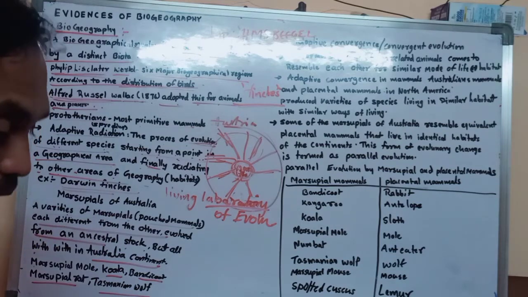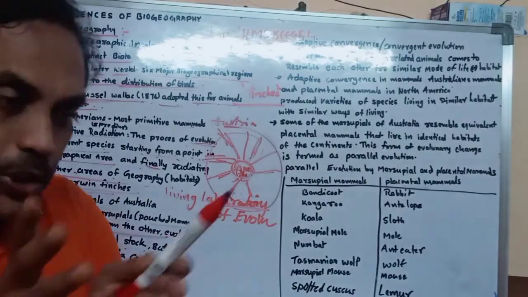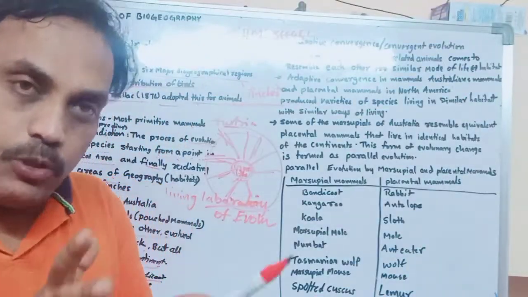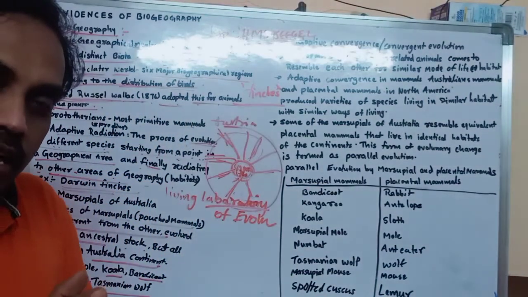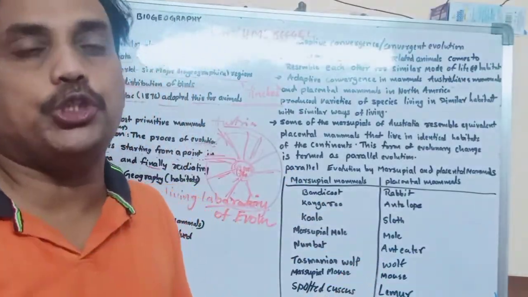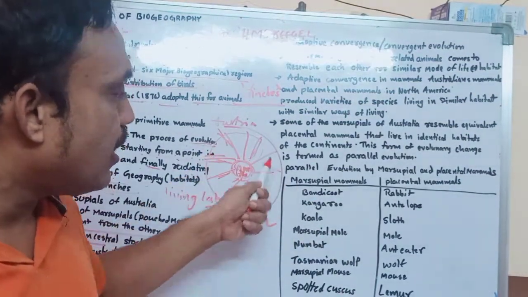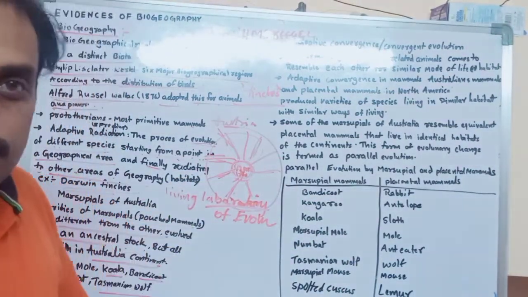Here they have given another example. Here the species are different in Australia, but all are marsupials, all are pouched, spreading throughout Australia.